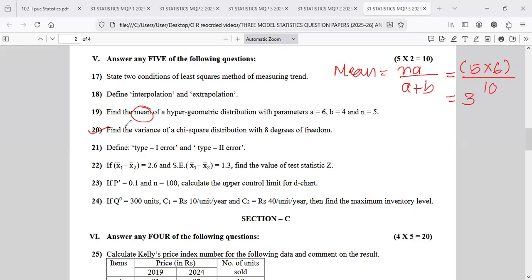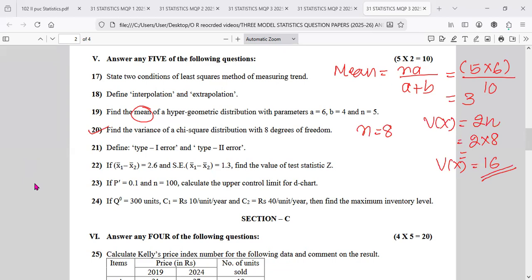The next one, find the variance of chi-square distribution with 8 degrees of freedom. Okay, N is equal to 8. So mean is equal to N, variance is equal to 2N. So 2 into 8, variance is equal to 16 is the answer.